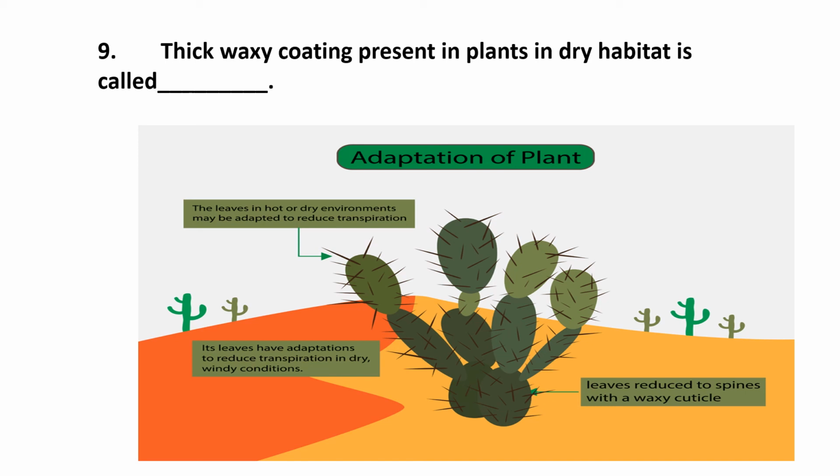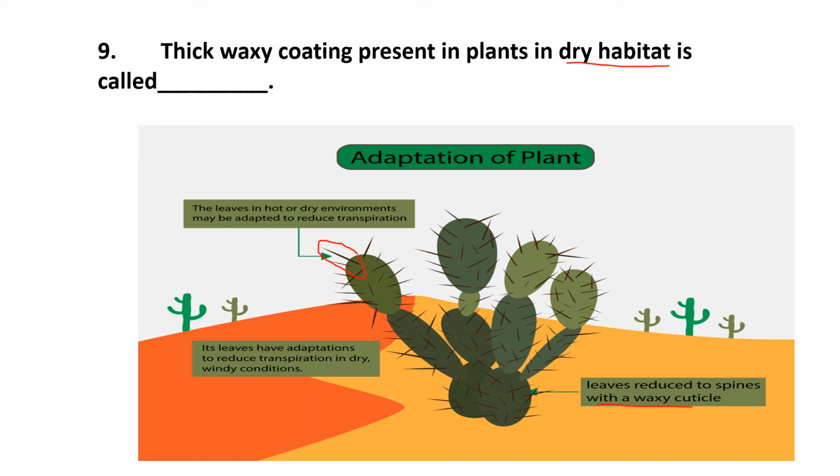Whereas here the question is about the dry habitat plant. Dry habitat plants have so many adaptations. They do not have leaves, they have spiky structures, or we can say spines, to reduce the amount of water loss. You can see the adaptations over here: the leaves in hot or dry environments may be adapted to reduce transpiration. Leaves have adaptations to reduce transpiration in dry or windy conditions, and leaves are reduced to spines with a waxy cuticle.